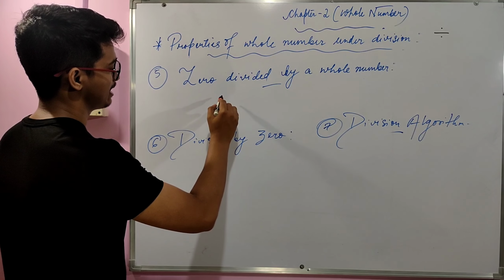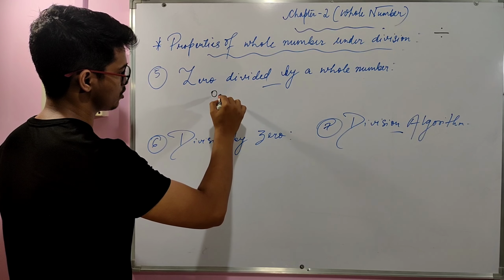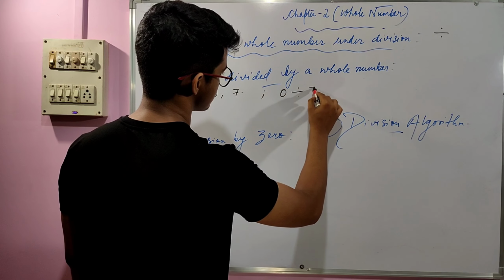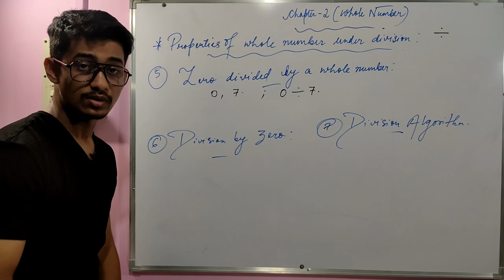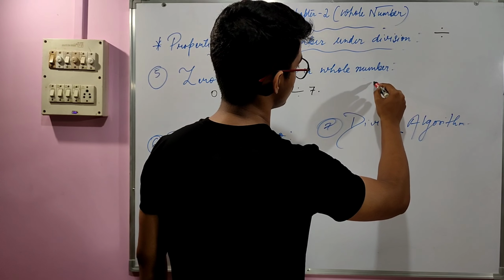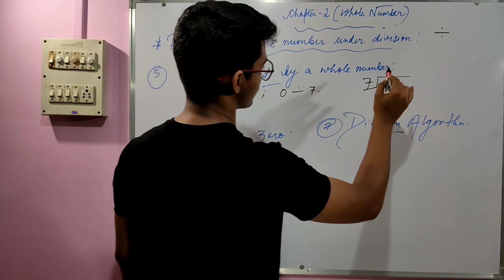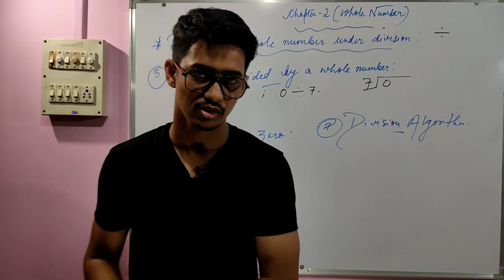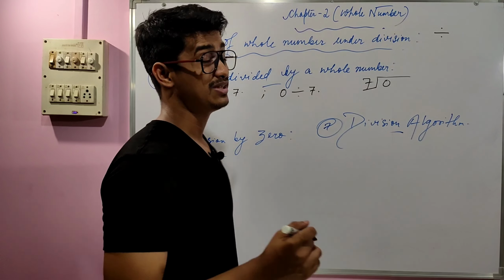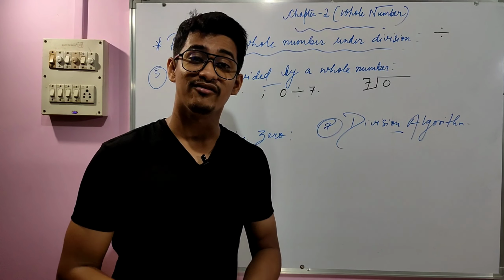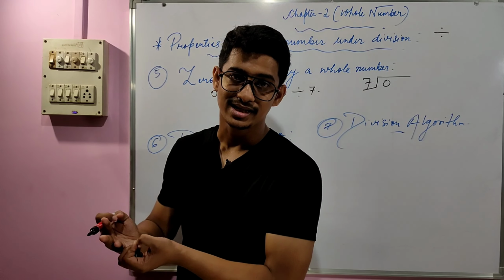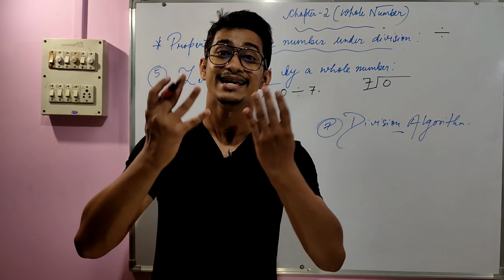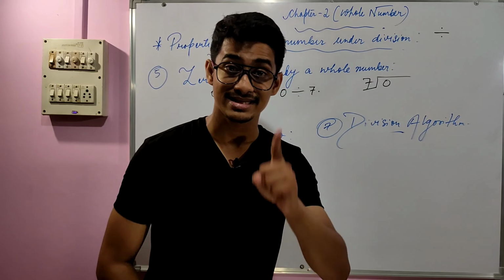Let's say 0 and 7. If I put 0 divided by 7, what will be the answer? 0 is over here and then 7. So 7 into how much gives you 0? We know that 7 into 0 gives you 0, because that is the logic behind it. 7 is being multiplied how many times? 0 times. So that's why the answer is 0.